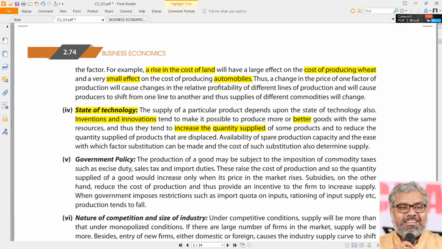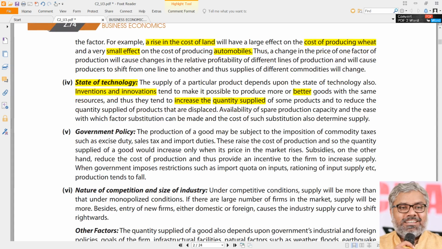So here, better technology increases the supply. Naturally, bad technology decreases the supply. As simple as that. And sometimes certain products and services will be displaced also. Displaced in the sense they become obsolete, they become waste. And when new technology comes, the old products become obsolete. Their supply will naturally reduce.